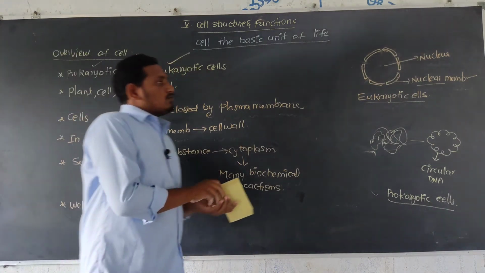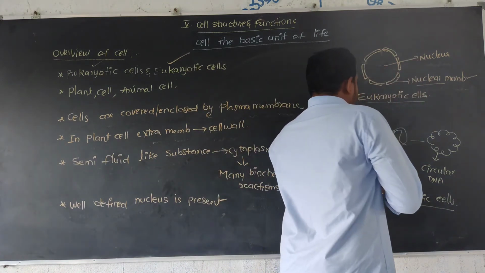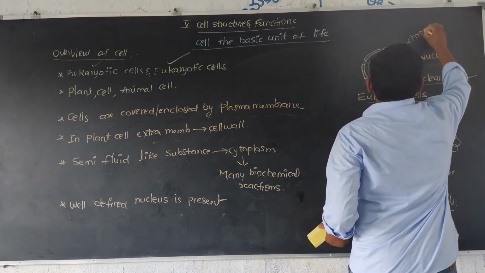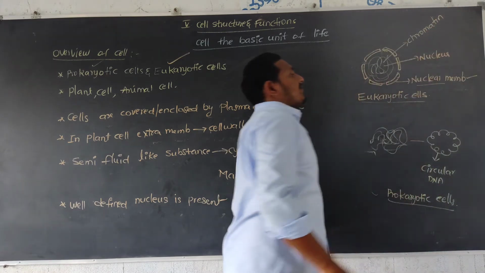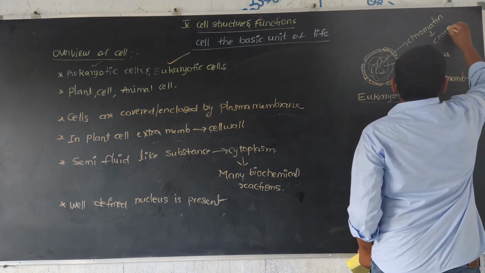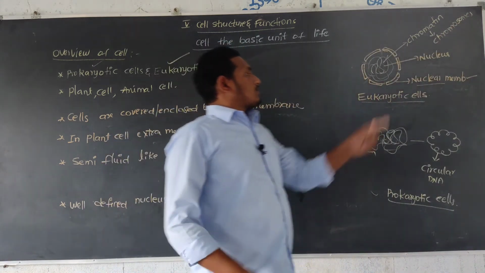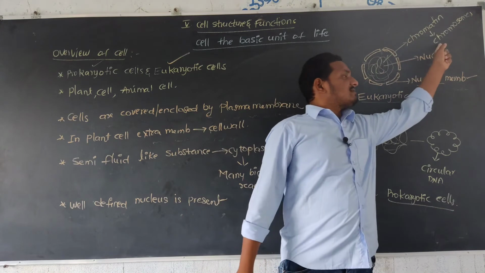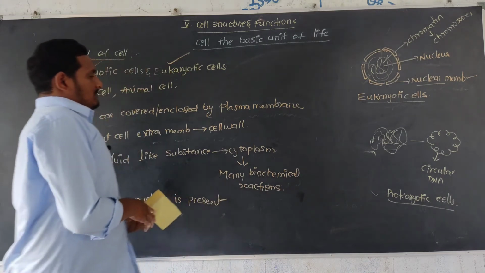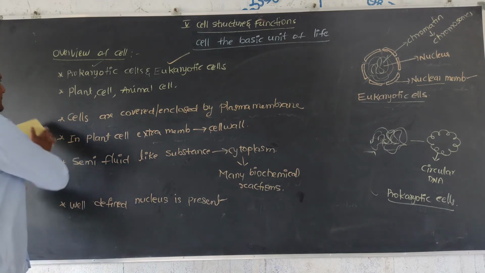Next, inside the nuclear membrane in the nucleus we observe chromatin. This chromatin is a network like structure, and at the time of cell division it changes into chromosomes. Next, many other different cell organelles are also present.